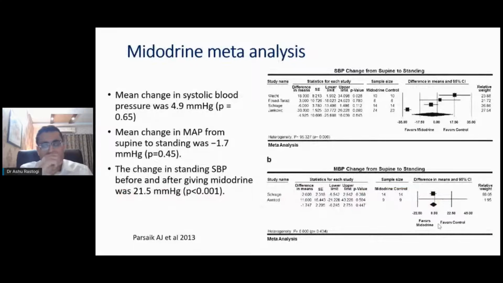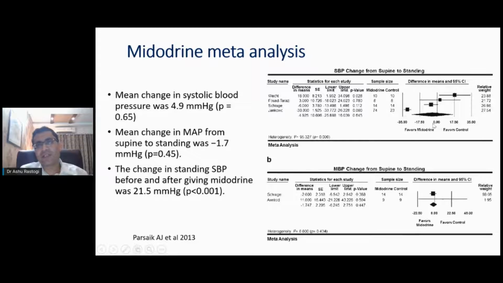This has been studied in many studies. This is a very interesting meta-analysis that I found, which included all the studies. It showed that the systolic blood pressure change from supine to standing was less if you add midodrine. Mean change in systolic blood pressure was only 4.9 millimeters of mercury.